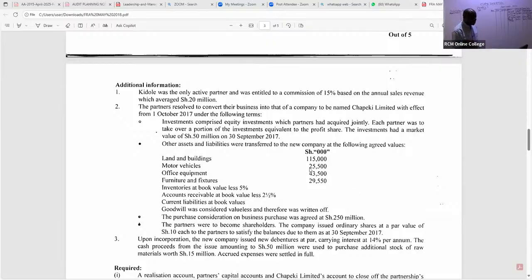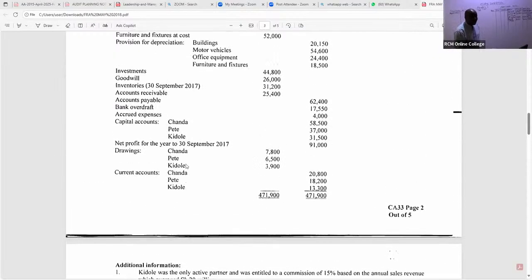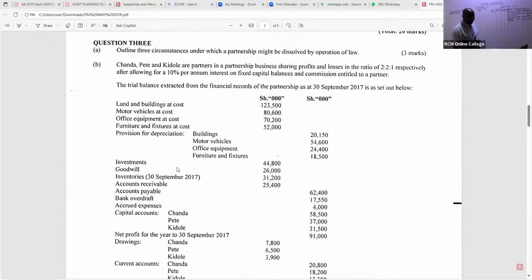But of importance is for us to appreciate that we have land and buildings, motor vehicles, office equipment, furniture and fittings, inventories, and accounts receivable, which were absorbed by the new company. So in this case, let's take them to the realization account as we tick. If you have your past papers, tick so you don't forget any.